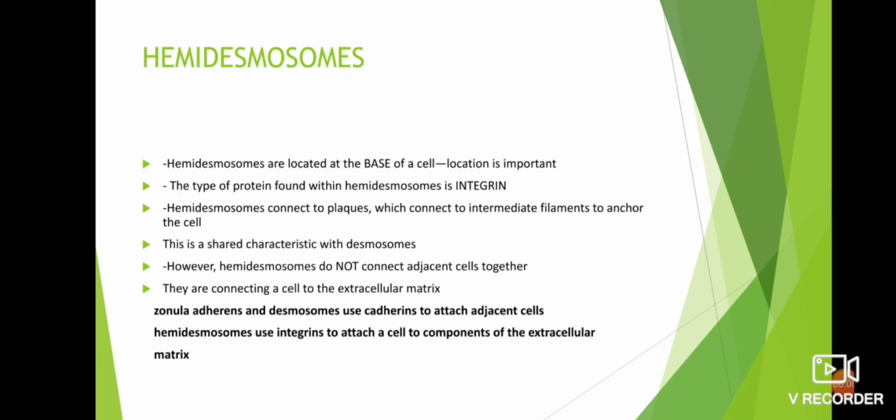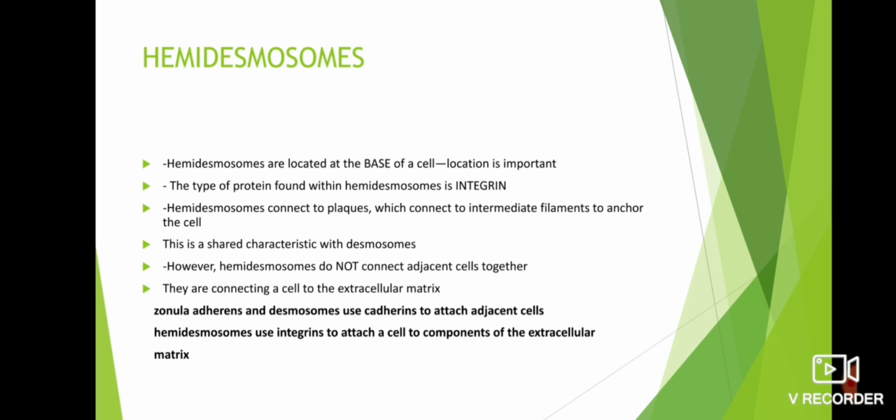Next, we can discuss hemidesmosomes. Hemidesmosomes are located at the base of a cell. Location is important. The type of protein found within the hemidesmosome is integrin. Hemidesmosomes connect to plaques, which connect to intermediate filaments to anchor the cell. This is a shared characteristic with desmosomes. However, hemidesmosomes do not connect adjacent cells together. They connect a cell to the extracellular matrix.